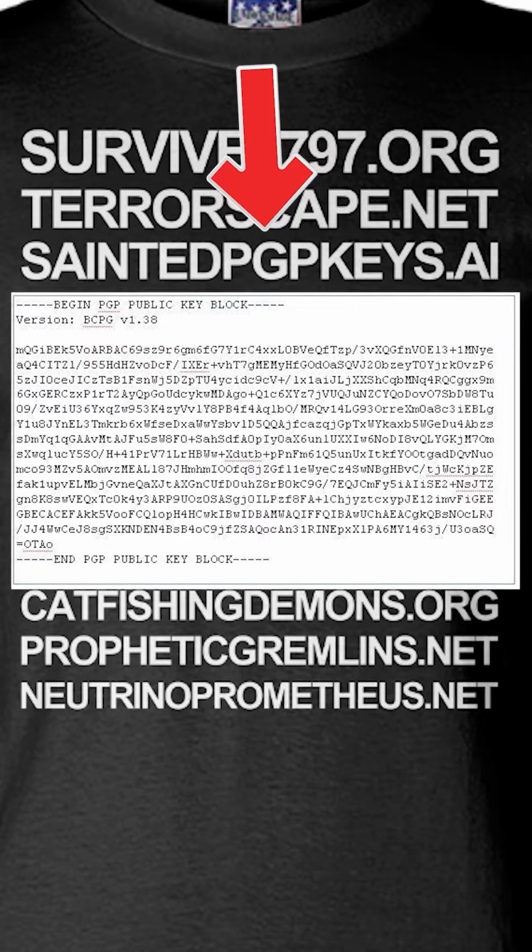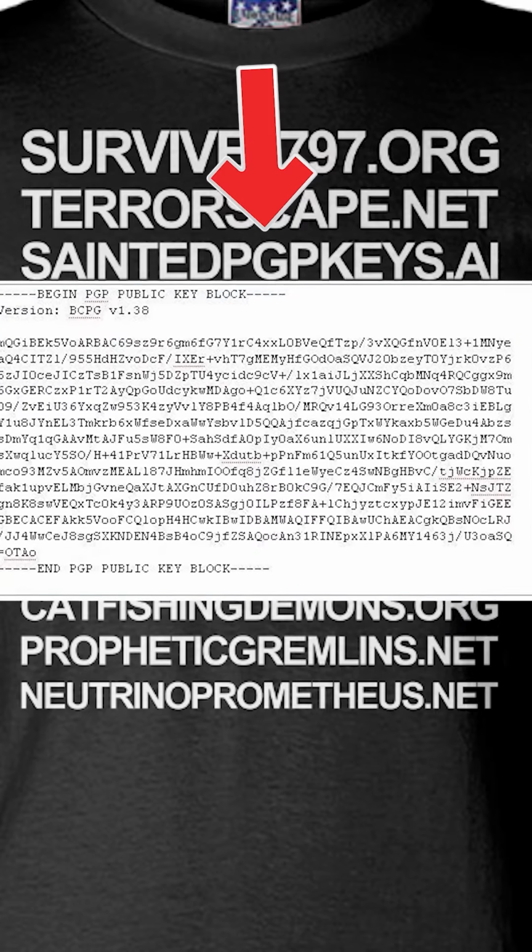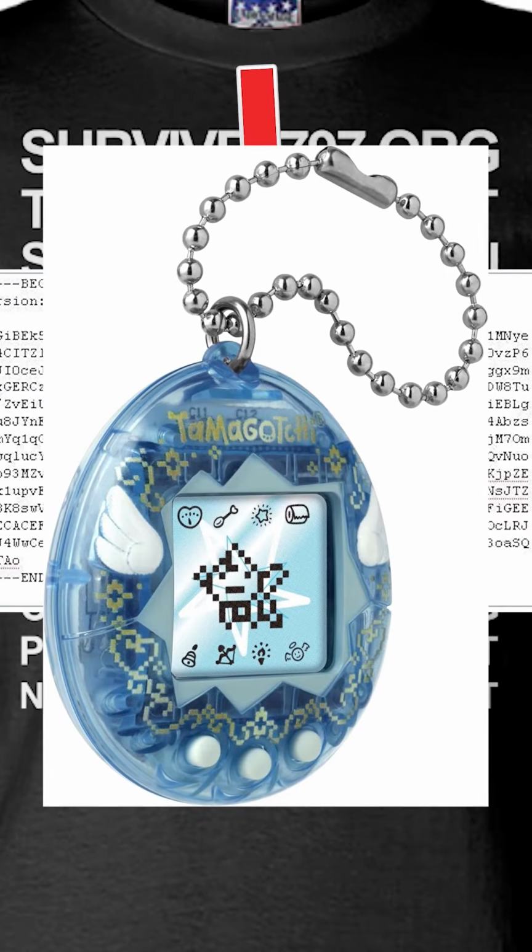PGP is an encryption method allowing one to send encrypted messages to another, implying that angels are among us and we can use sainted keys to communicate with them.